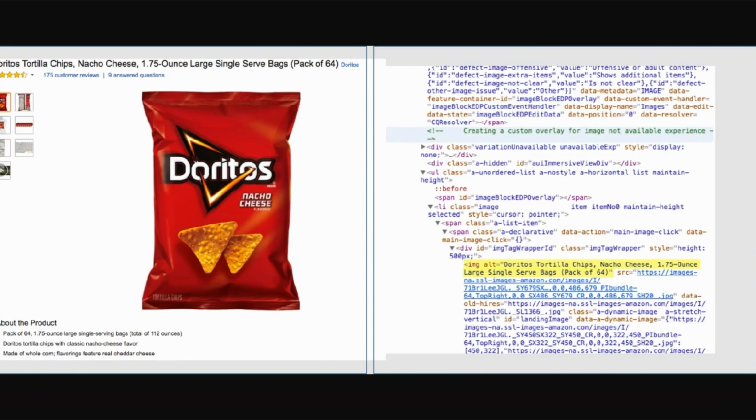If I speak this particular line in front of someone, they can easily understand: a pack of Doritos tortilla chips with nacho cheese, 1.7 ounce large single serve bag, pack of 64. So I can easily understand what this picture means and how it looks.